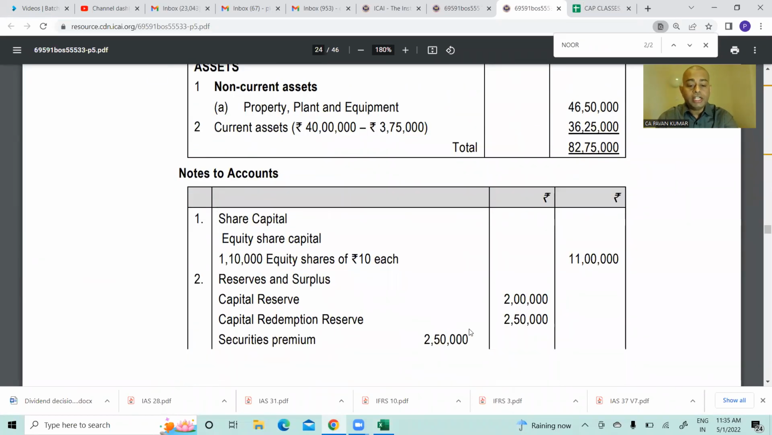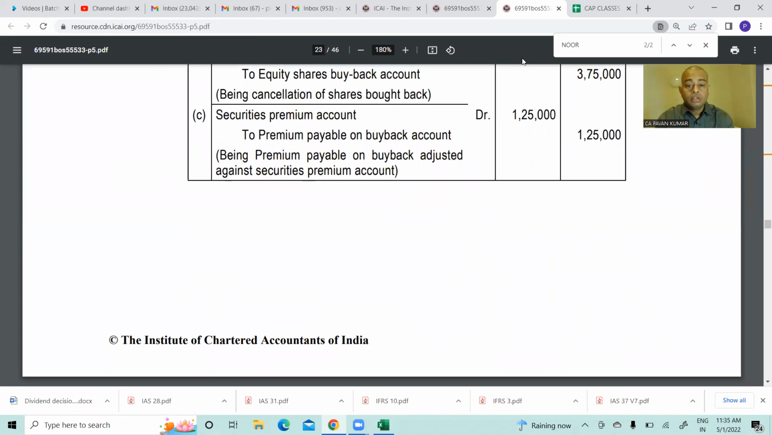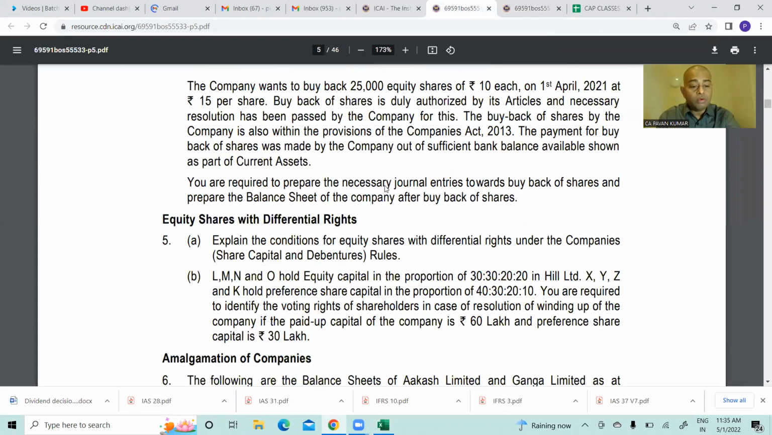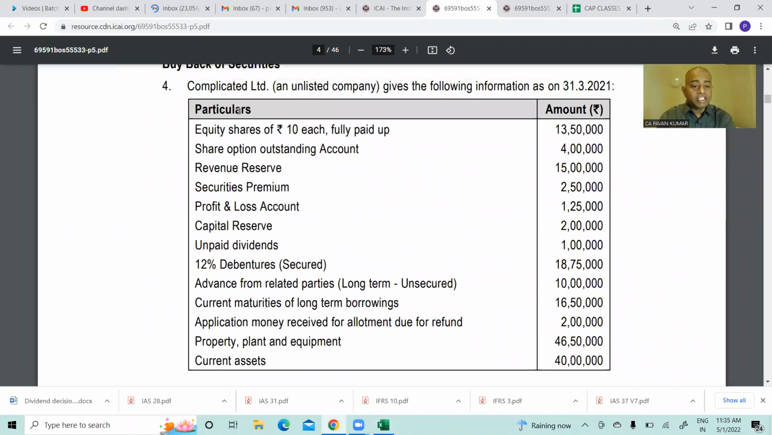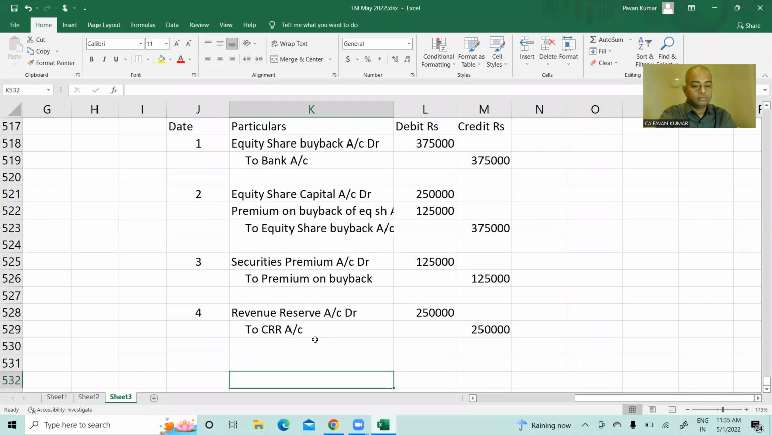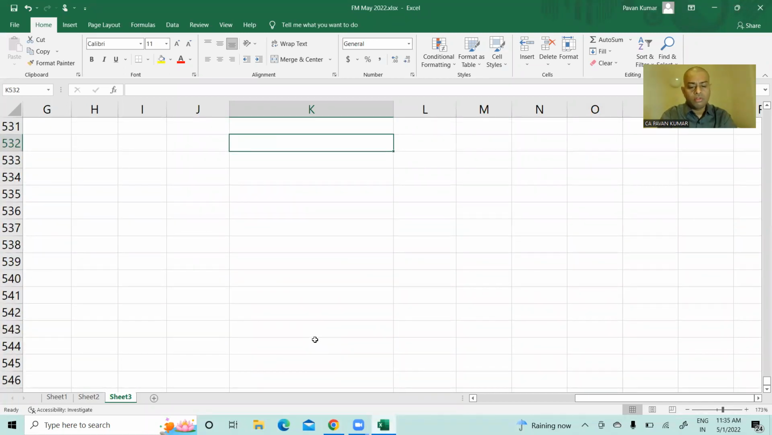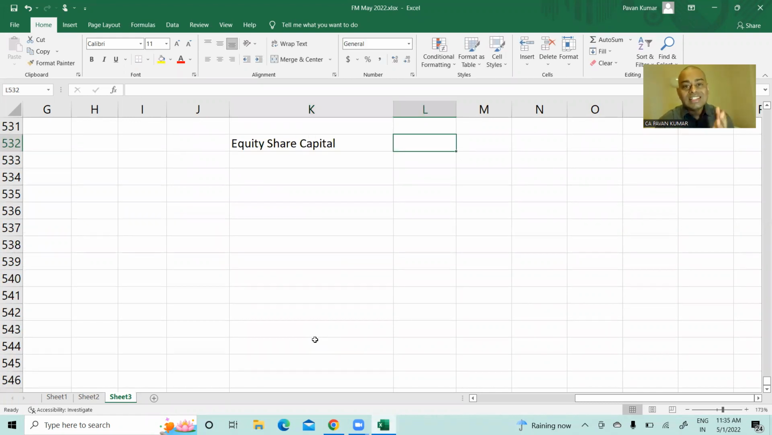So we need to look at the balance sheet, correct? Now look at this. Equity share capital, they have given 13,50,000. In the closing balance sheet, how much will be there? You tell me. Not 3,75,000, 2,50,000. You need to reduce 1,25,000 from share capital and 1,25,000 from securities premium.